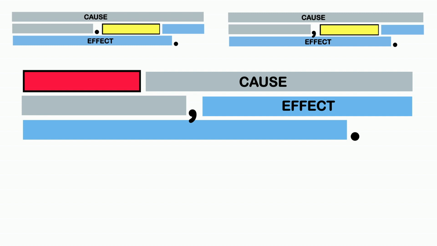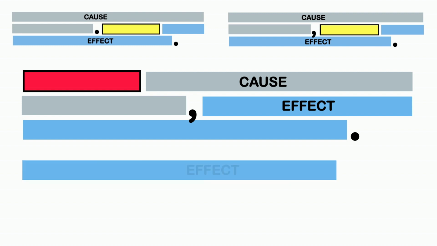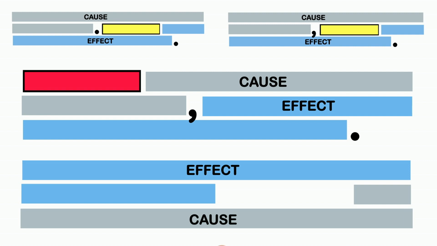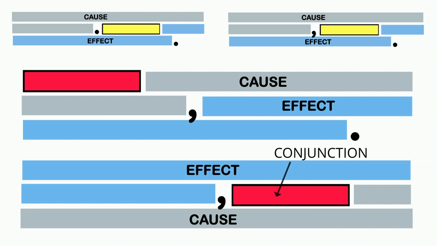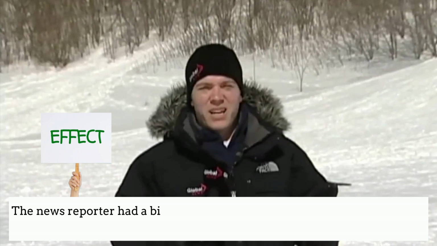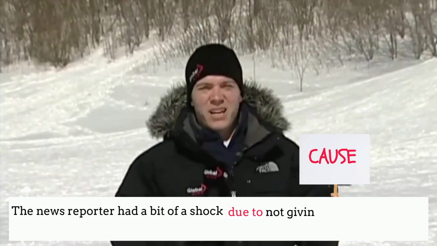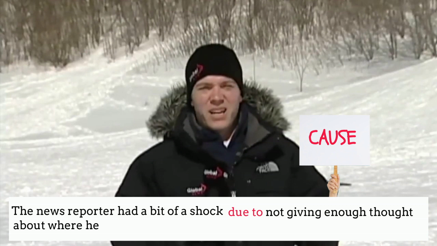There's one more sentence structure to try. Now we know that the cause happens first and the effect happens second, but this time we're going to flip it. Our sentence will begin with the effect and end with the cause. We will use a cause sentence connector as a conjunction to join the two together. The news reporter had a bit of a shock due to not giving enough thought about where he should stand.